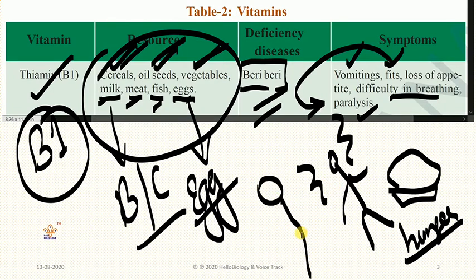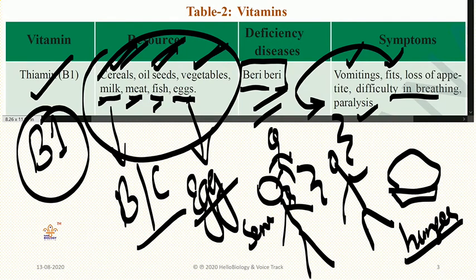Paralysis means legs or hands or the neck region or the head region will lose sensation. So we won't move or do any regular work, our neurons will be paralyzed, so that you will sit in the chair and you won't respond at all. So this is about vitamin B1, the first vitamin.